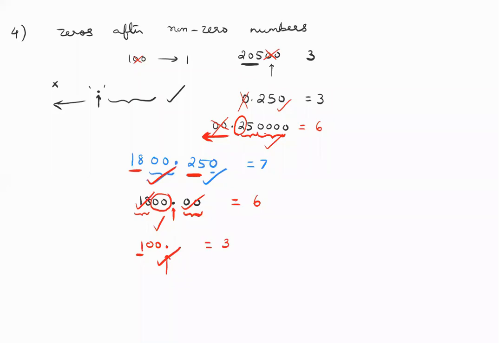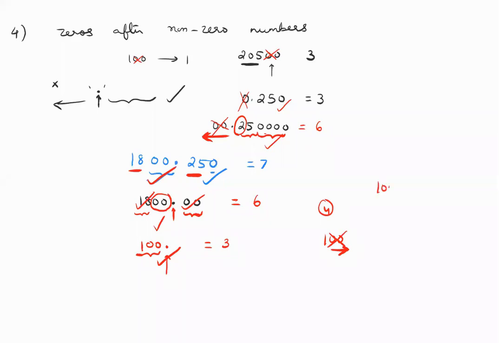Sometimes they give the value as 100 point. When you give it as a numerical, when I give it as a sum, then you have to write the number of significant digits is 3. If it's just 100, this rule is not applicable. With just 100, without decimal, I'm not going to count these.